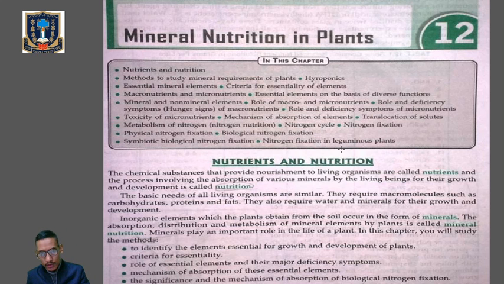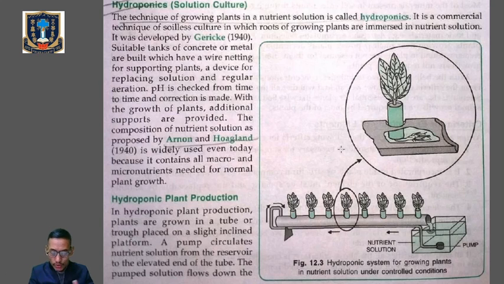So minerals are absorbed by the plant from the soil with the help of the root, and those minerals are distributed through the plant body and utilized for metabolism, growth and development, and that is called mineral nutrition. Clear? Okay. Now next one, we'll go through the syllabus only.